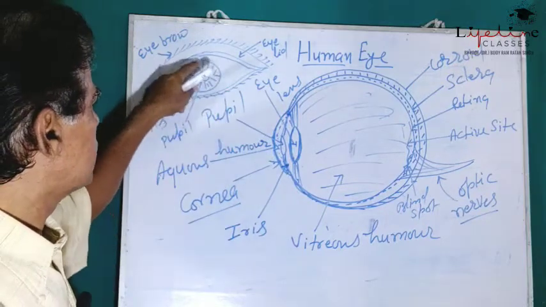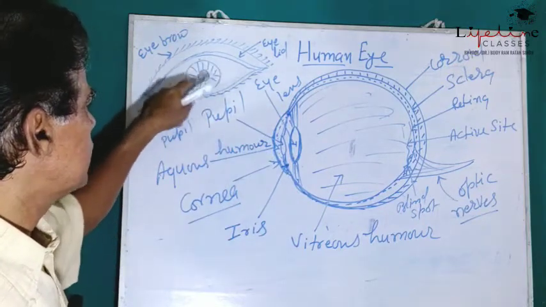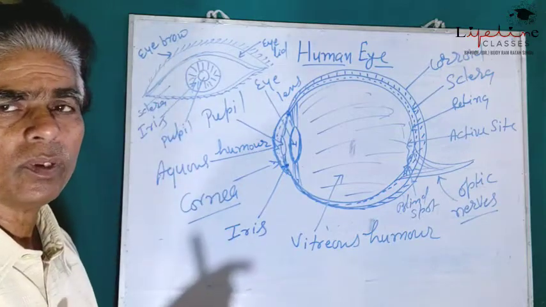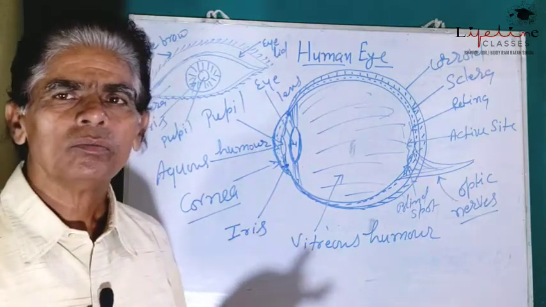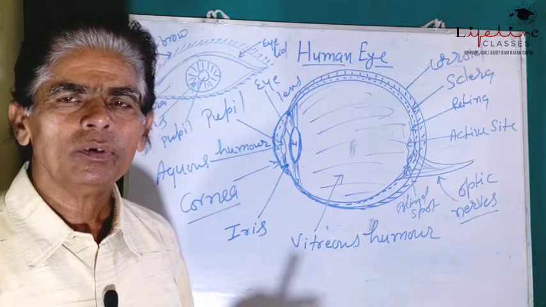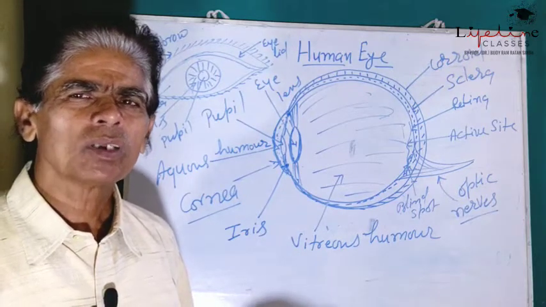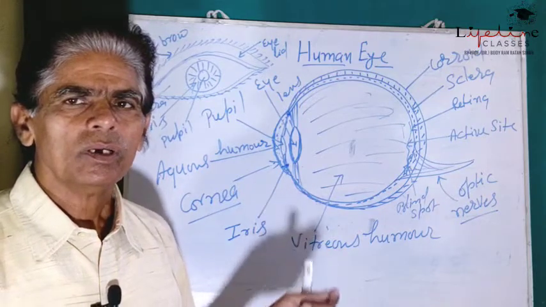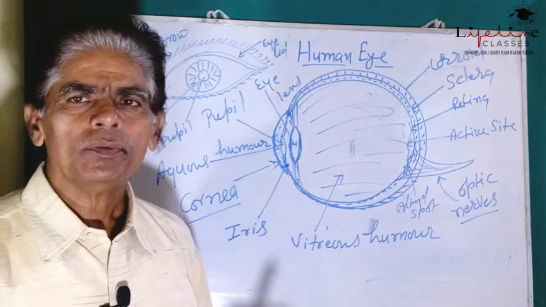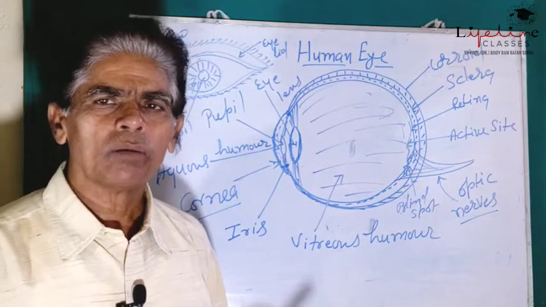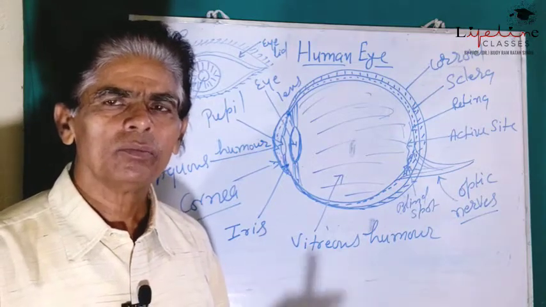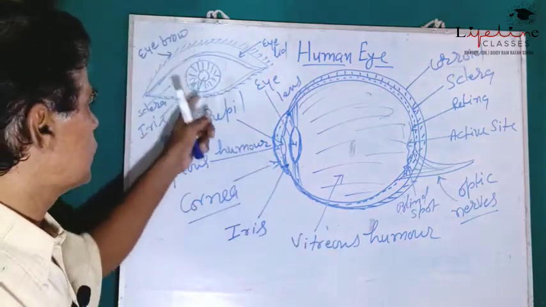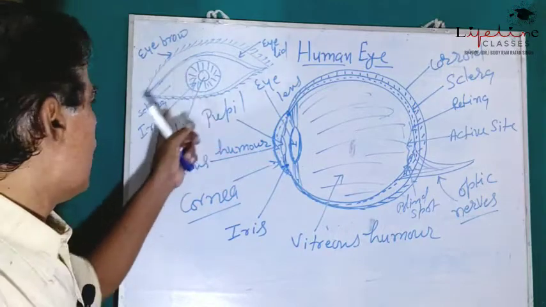Behind the cornea, this is a disc-like structure, almost dark brown or black or sometimes it may be of different colors. It is due to the presence of some sort of pigments, and this disc is called iris.